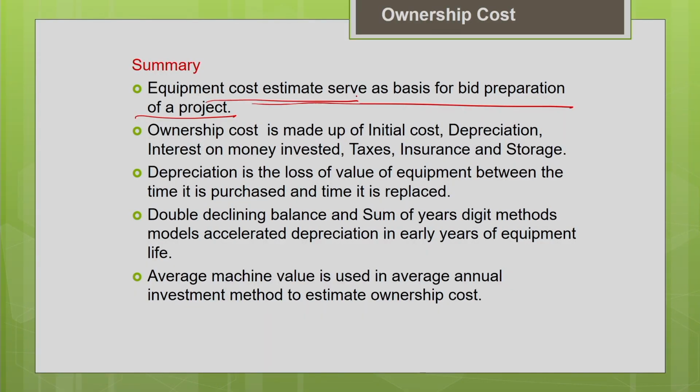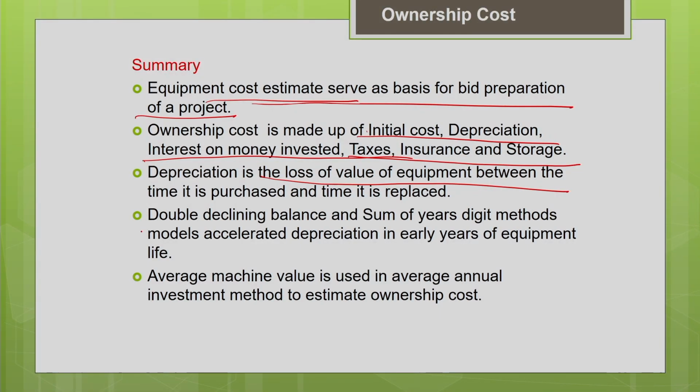So you should have knowledge of how to estimate the equipment cost. And what are all the components of ownership cost? We have seen it is made up of the initial purchase price, cost of depreciation, cost of investment, taxes, insurance and storage. Then we discussed what depreciation is. It is nothing but the loss of value of the machine between the time it is purchased and the time it is replaced. So there will be a gradual loss in any asset with time. That loss in value of the asset is depreciation.